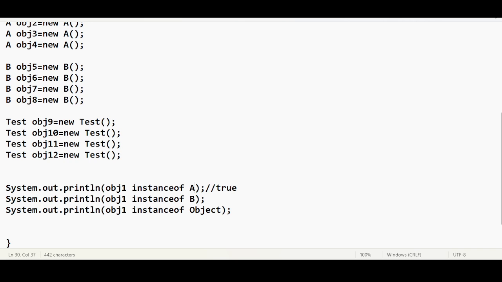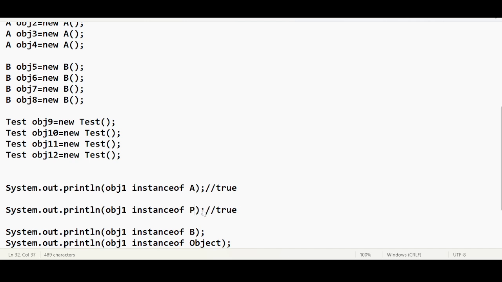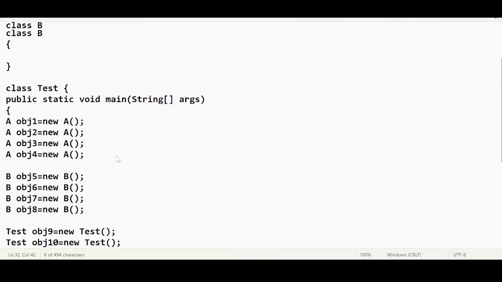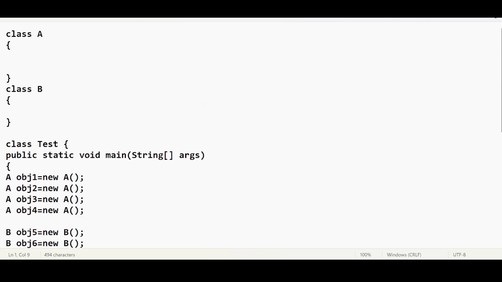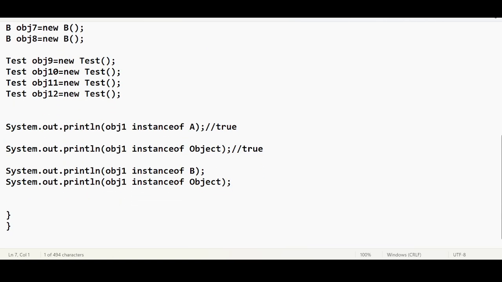But I can also do obj1 instanceof Object, because for every class, the parent class is the Object class. A class is going to extend Object, B class is going to extend Object, even if you define it or you don't define it. But when there is no relation and you try to use the instanceof operator, for example obj1 instanceof Test, we get an error here.